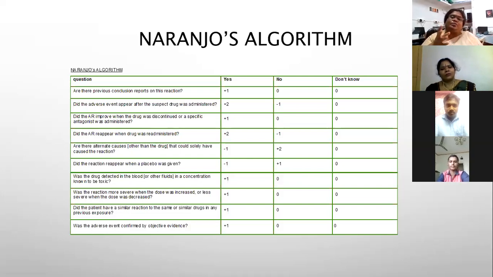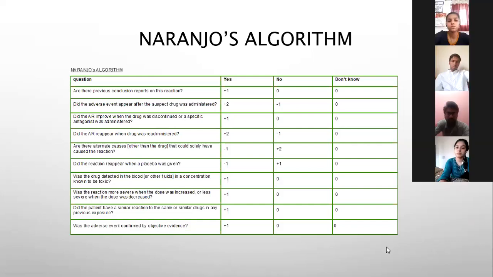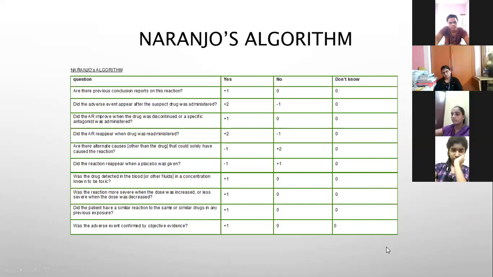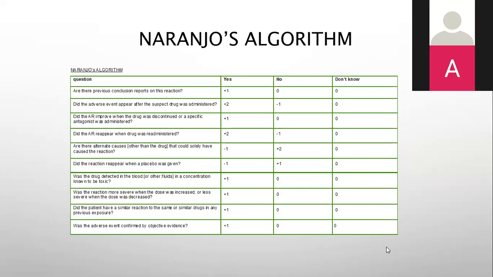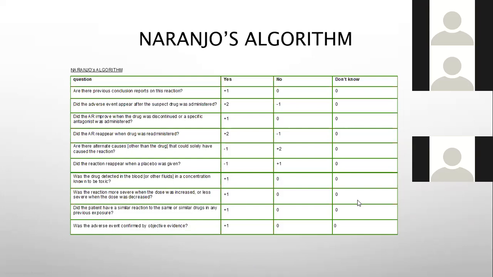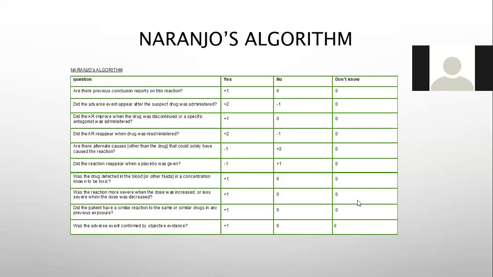Does the ADR improve when the drug is discontinued? Does the ADR reappear when we give the drug again? Are there alternative causes, or does the reaction reappear when placebo is given? Those kinds of questions are in the Naranjo scale. This Naranjo scale of causality assessment is what we very much use for centralized data presentation.